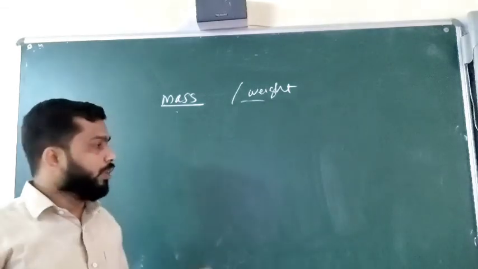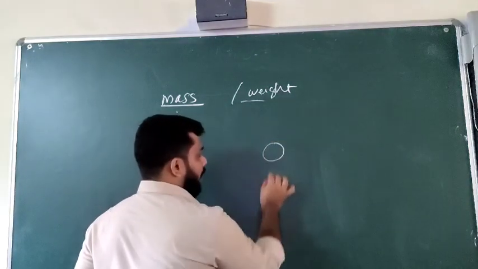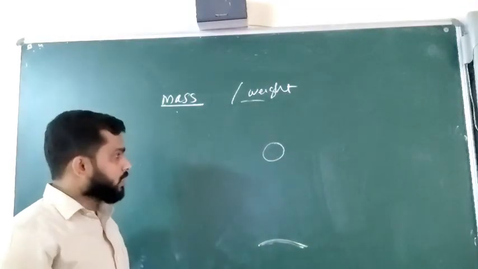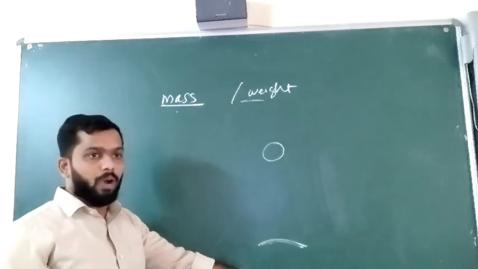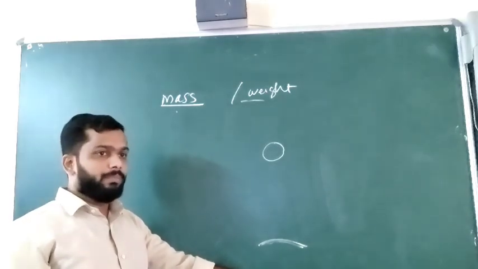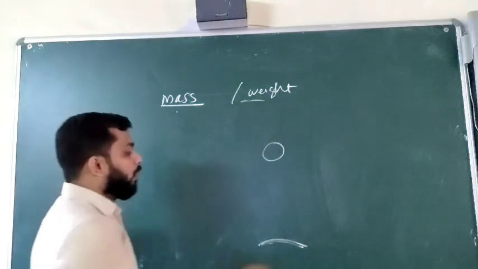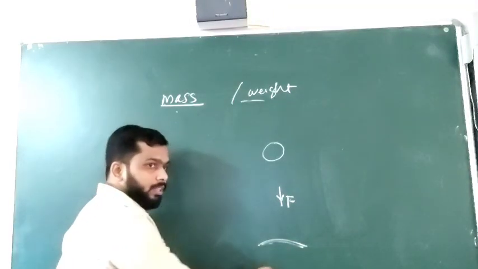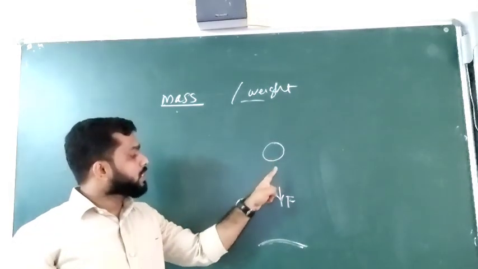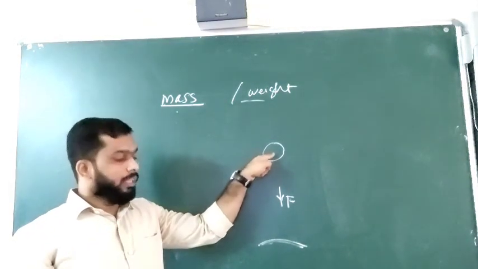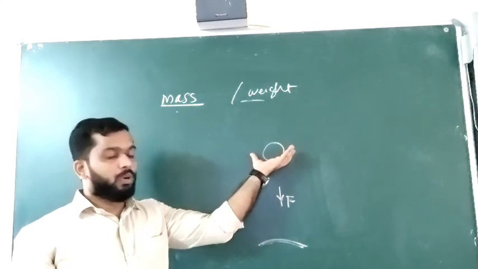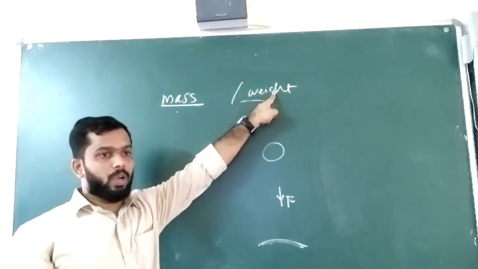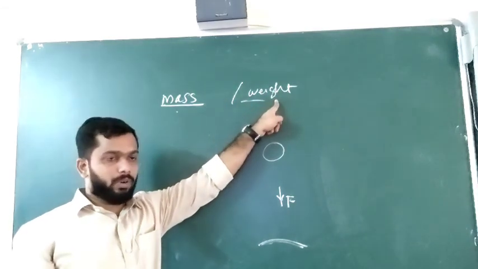So if I keep a ball at a particular height above ground level, suppose I leave this one, suddenly it will fall down. That means it will come to the earth. So weight is the amount by which earth has a force of attraction. How much amount of force is striking on the ball is called weight. So mass and weight are two different quantities.